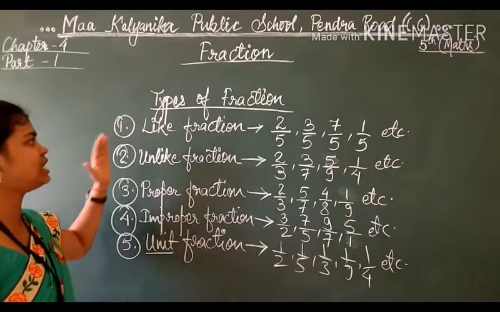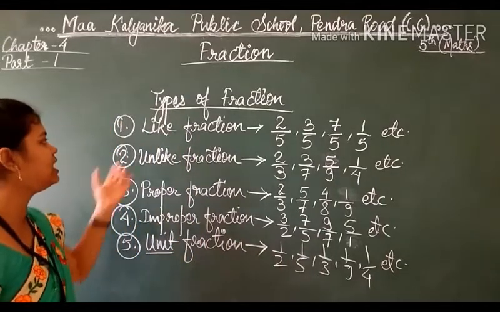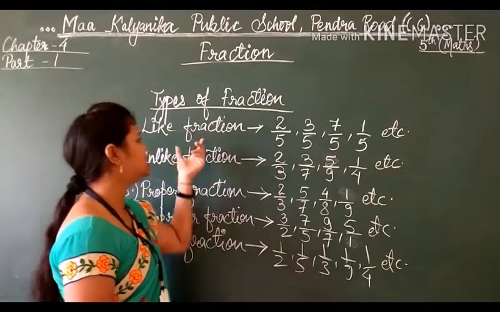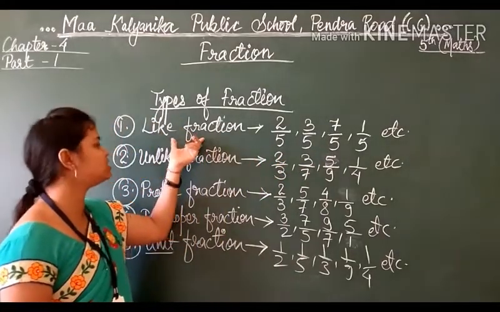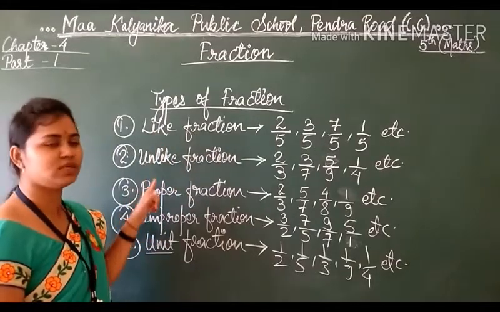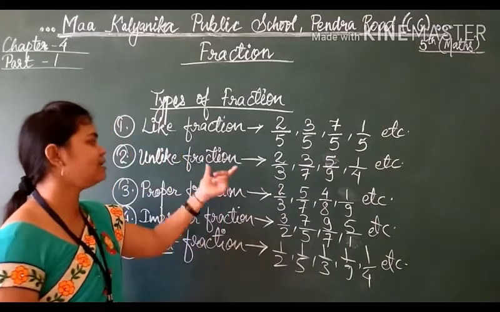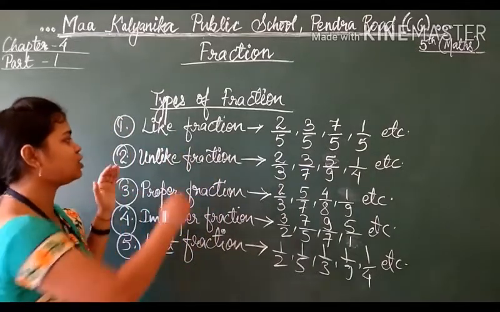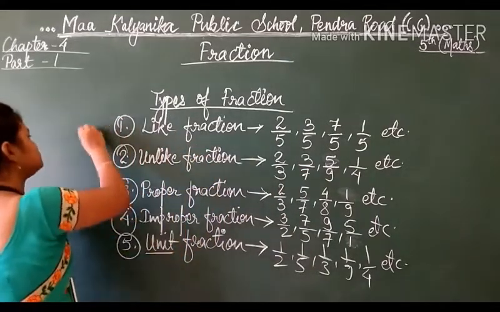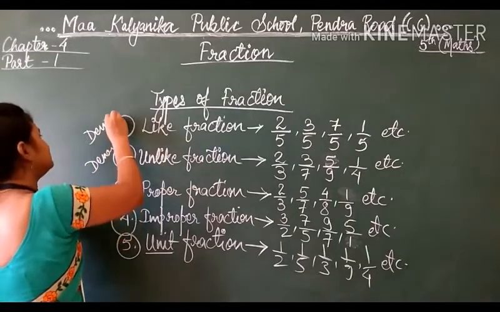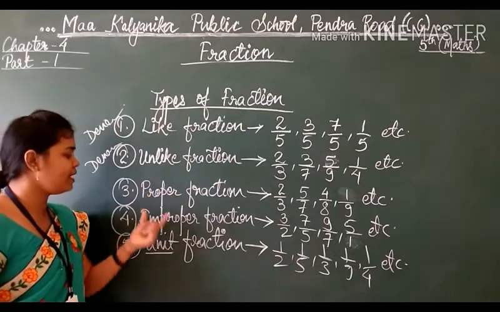Students, types of fraction, once again. Like fraction: if denominators are the same, the fraction is called like fraction. Unlike fraction is opposite to like fraction: if the denominators are different, then it is unlike fraction. We are talking here about the denominator. Remember, denominator.